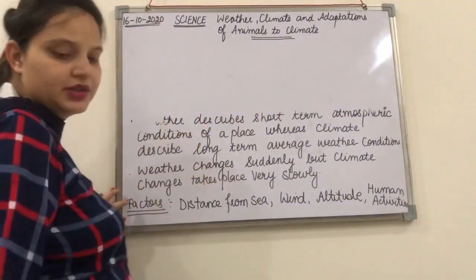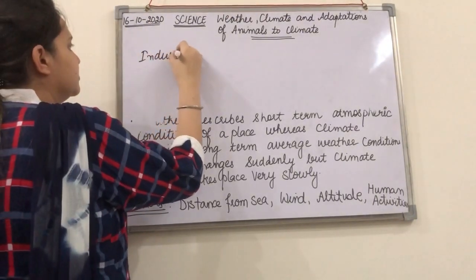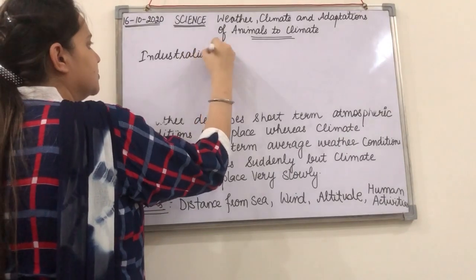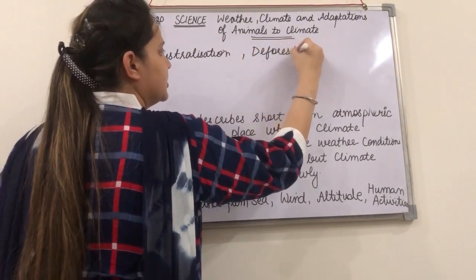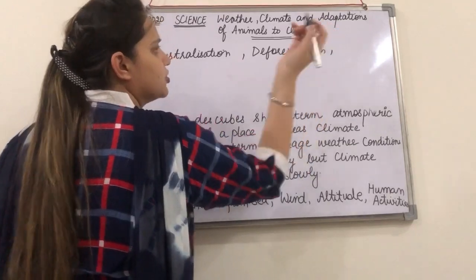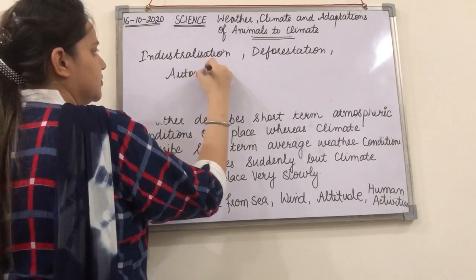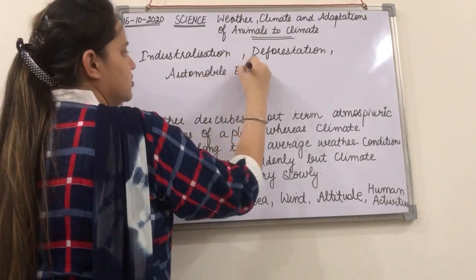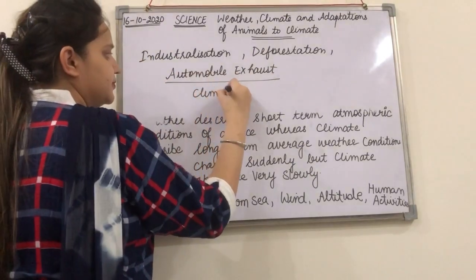So human activities basically include industrialization, deforestation activities, and you can include also some other activities like automobile exhaust. So all these activities basically affect the climate.